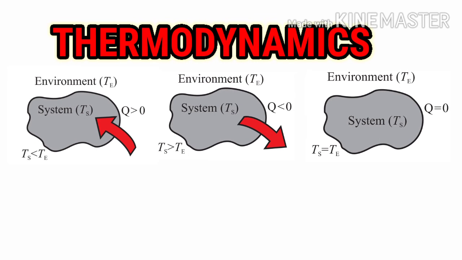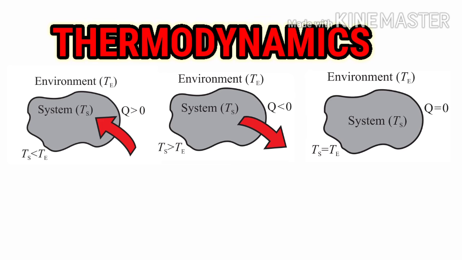Now students, for your understanding and for your revision, we will quickly revise the three conditions. For your easy and quick understanding, I will represent the three conditions of heat transfer one by one. Now you can see, in the first condition, the heat flows from the environment into the system. As you can see from the arrow, T is greater than Ts, meaning the transfer of heat will be positive, meaning Q will be positive, greater than 0.